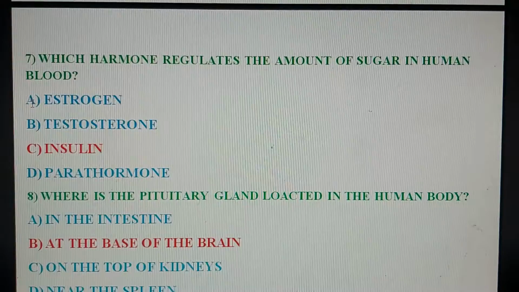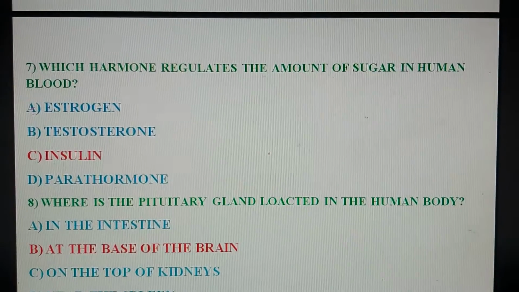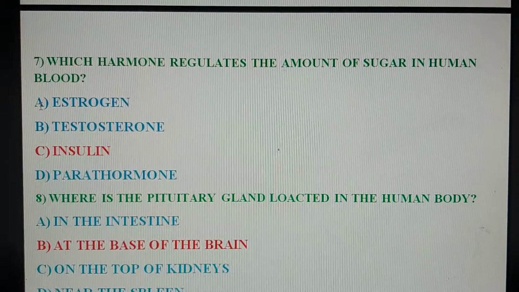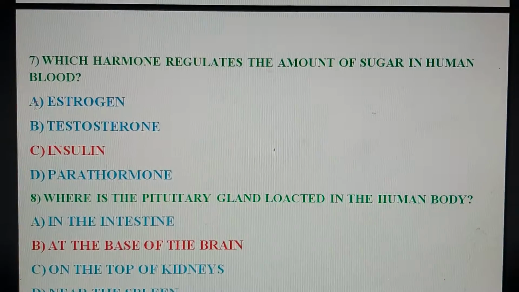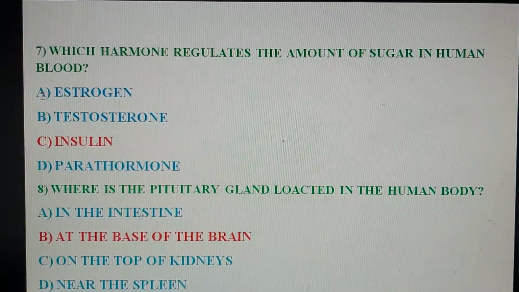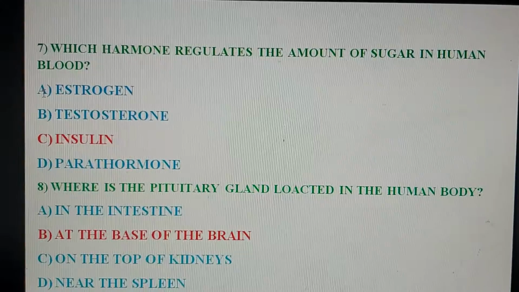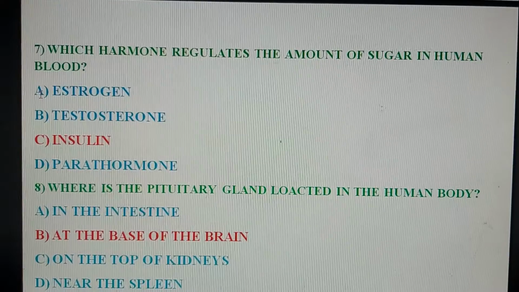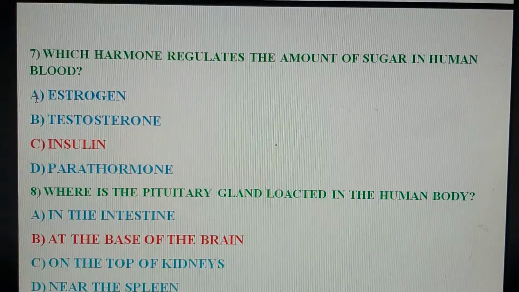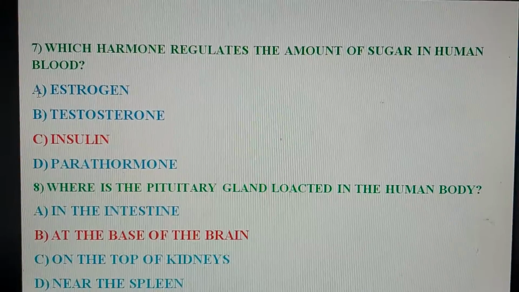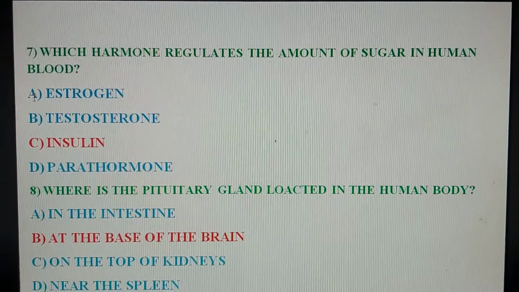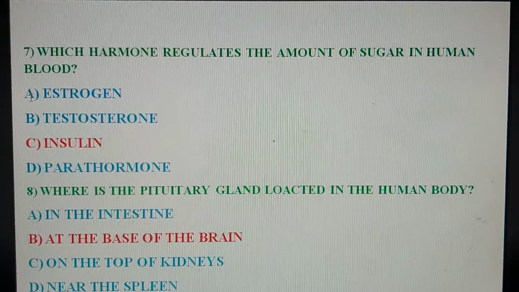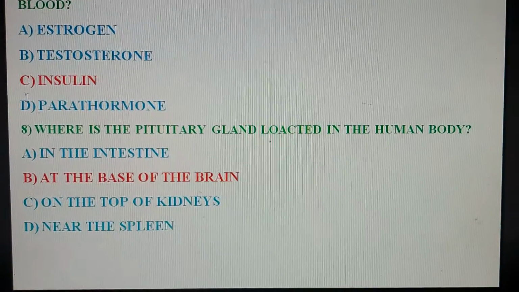Next question. Which hormone regulates the amount of sugar in human blood? Our options are A. Estrogen, B. Testosterone, C. Insulin, D. Parathormone. So the correct option is option C, insulin. Insulin is the hormone that regulates the amount of sugar in human blood.